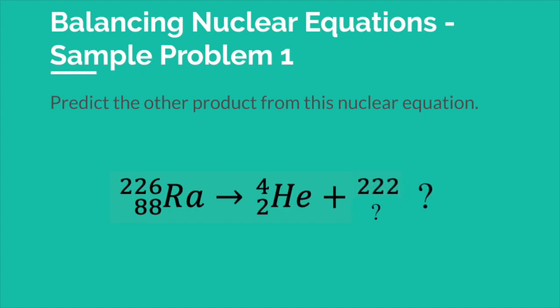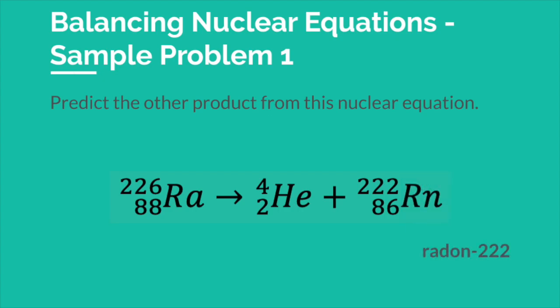The total mass number on the left side of the arrow is 226. So, what number will add to 4 to get 226? It's 222. The same thing you get if you think of it as 226 minus 4. 222 is the mass number of the new nucleus formed. The atomic number total on the left is 88, so it's got to be 88 total on the right too. 88 minus 2 is 86, so 86 must be the atomic number of our unknown product.